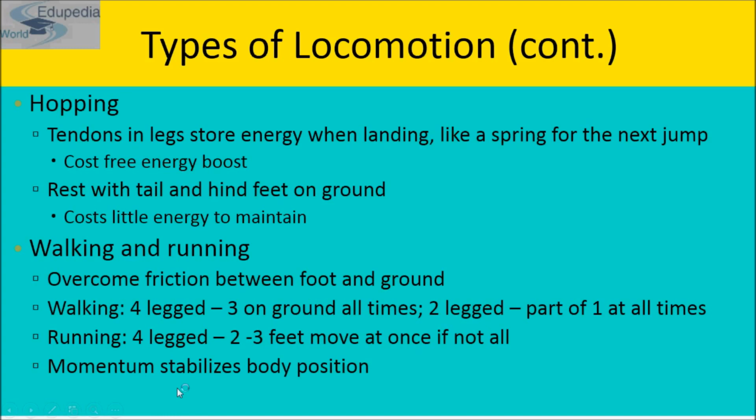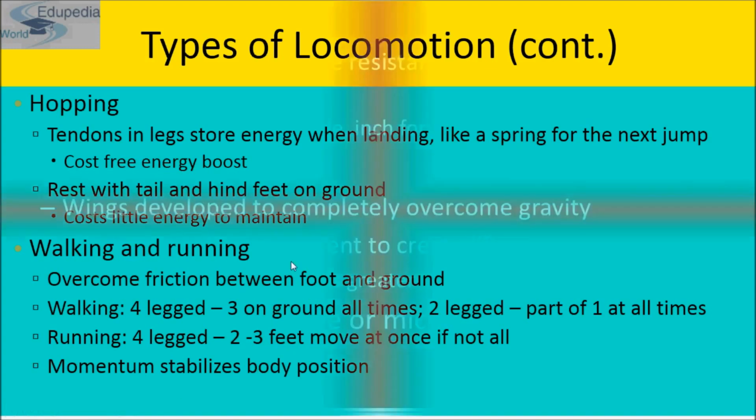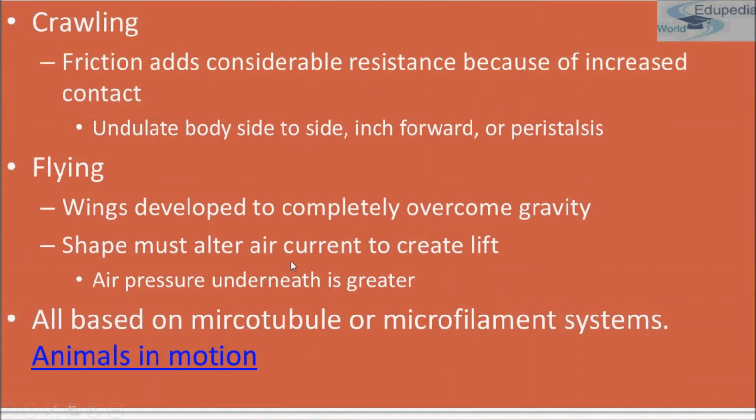Walking and running have to overcome friction between foot and ground. Walking four-legged: if we talk about a four-legged organism, then three legs are on the ground all the time, and in two-legged walking, part of one foot is on the ground at all times. And in running, two to three feet move at once, if not all. And momentum is the main factor that stabilizes the body position when walking or running. That makes you stand erect.